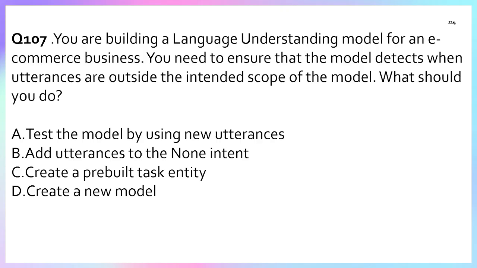Because by adding examples of irrelevant phrases to the None intent, the model learns to classify such input correctly as not part of the known intents. Option C, create a prebuilt task entity. An entity extracts key information but doesn't handle out-of-scope input.